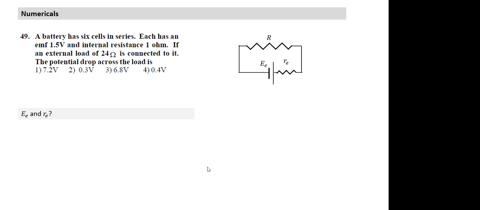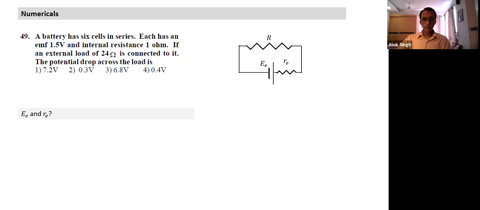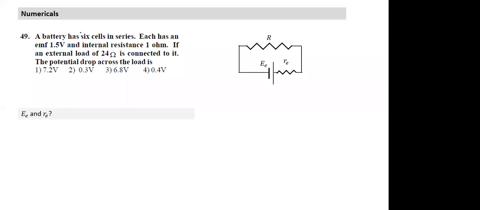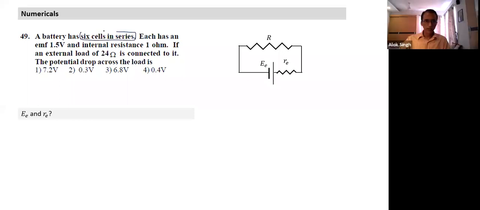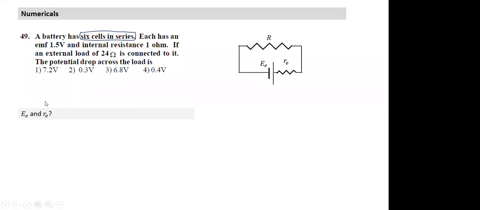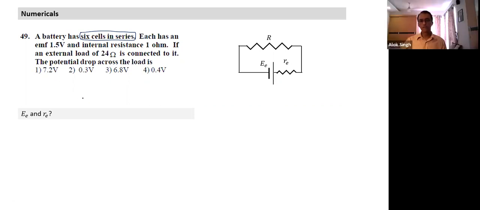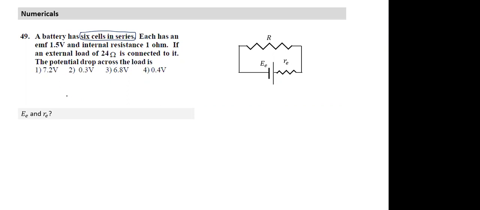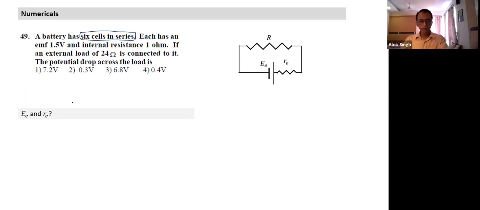Yes, sir. So can you tell me what would be the equivalent battery here? How many are connected? Six of them are connected. And how are they connected? In series. We already dealt with series. So can I replace them with one single equivalent battery? Yes, sir. Tell me what is the equivalent battery EMF and what will be the equivalent battery resistance? Sir, it will be the sum. So basically the equivalent EMF will be the sum of all. How many of them? Six of them. 1.5 each, so this is 9 volts. And what happened to the internal resistance also?